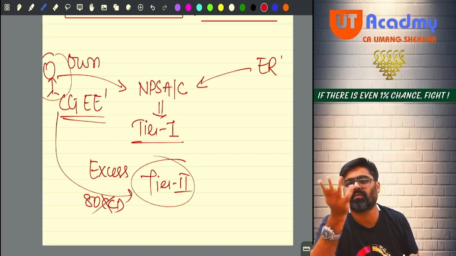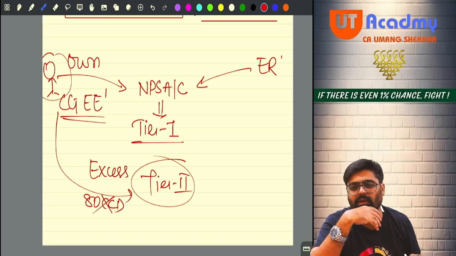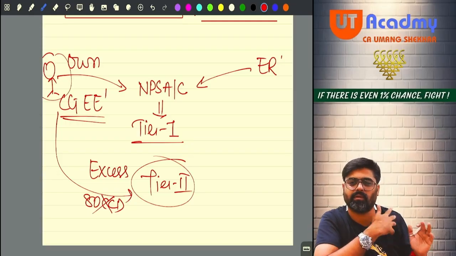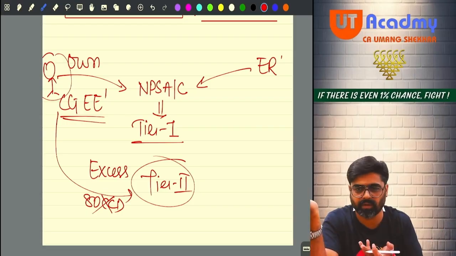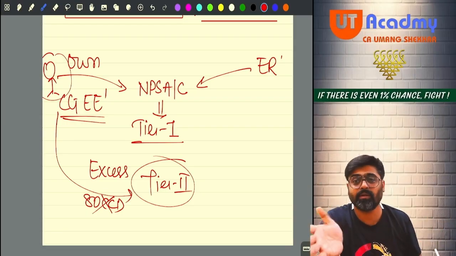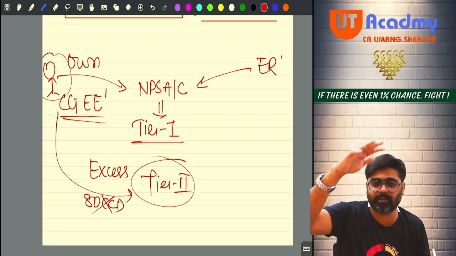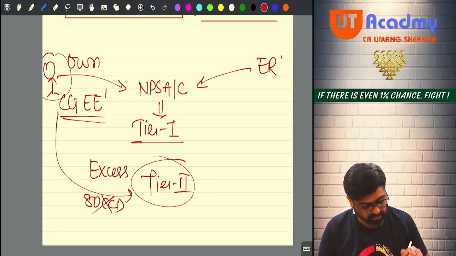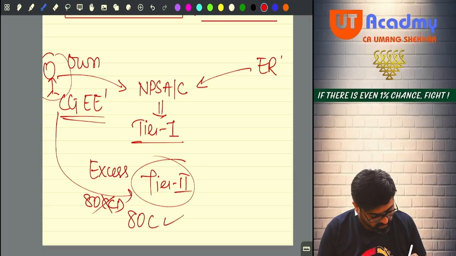So what is the point of contributing here? Employees stopped contributing. If you are not giving us any benefit in terms of deduction, then why contribute? The government says no, don't do it. Come here. We are not giving you this deduction under 80CCD. So what? We are going to give you under 80C.